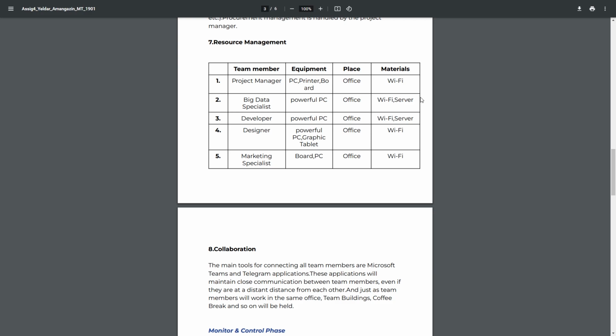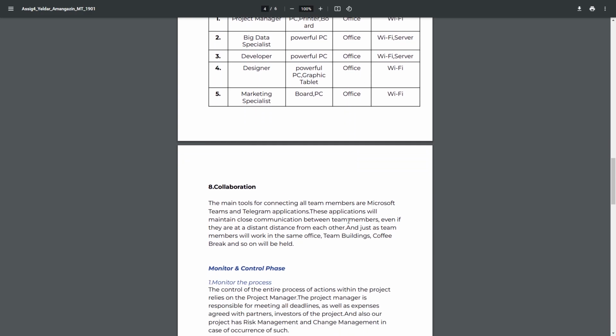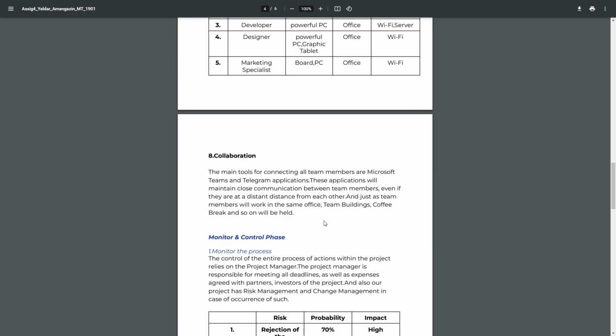So eighth is collaboration. The main tools for connecting all team members are Microsoft Teams and Telegram application. These applications will maintain close communication between team members even if they are at a distant distance from each other. And just as team members will work in the same office, team buildings, coffee breaks, and so on will be held.